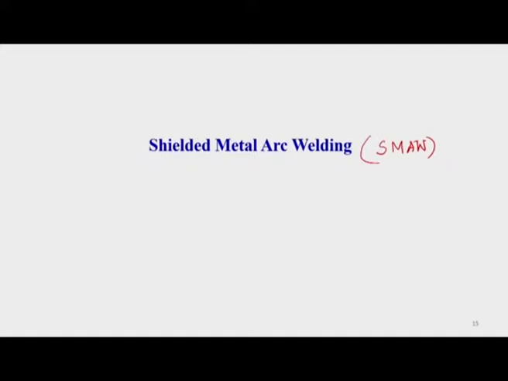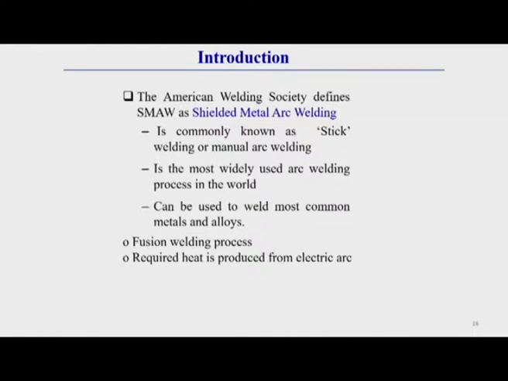S stands for shielded, M stands for metal, A stands for arc, and W stands for welding. This is the short form that I have already discussed in the nomenclature of the different categories of welding techniques, so you are aware of the name of this welding technique. The American Welding Society defined this technique as shielded metal arc welding. This welding technique has wide application. You can say it is widely used all over the world. This is the most applicable and most widely used welding technique.